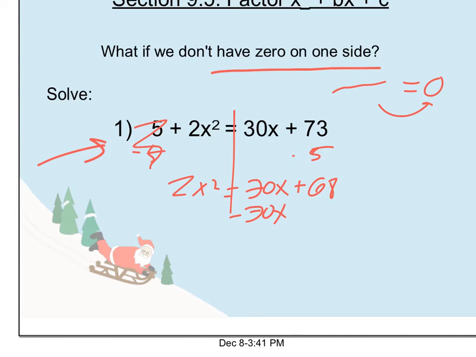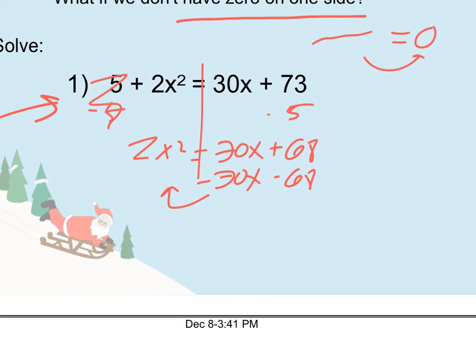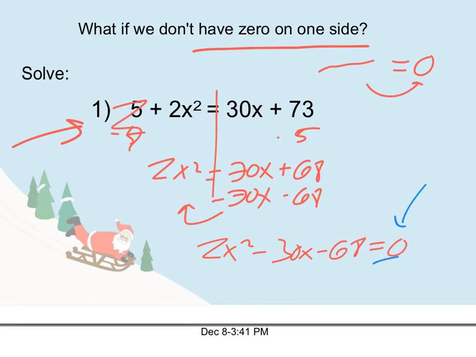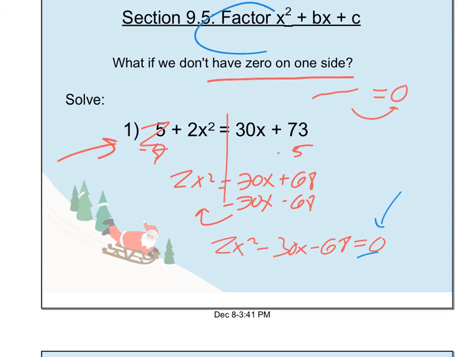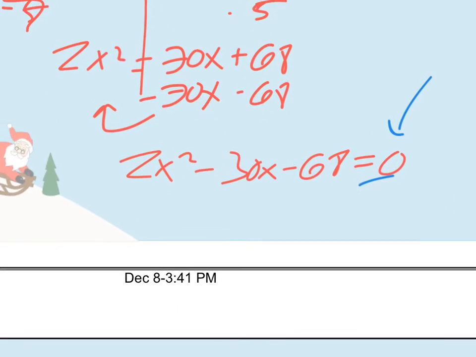I'm going to, in one step here, subtract 30x and subtract 68, moving them both over here. So I'm going to end up with, as you can imagine, 2x squared minus 30x minus 68, and all that equals 0. So I have to collect the like terms and get this solved for 0. And now I can use our method of trying to factor so that we can solve these quadratic equations.